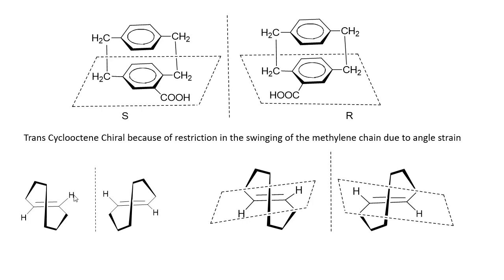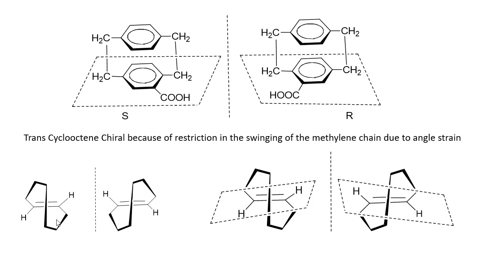That is 6 atoms. This plane of chirality comprises these 6 atoms, which is horizontal, and this methylene chain is in a vertical plane, so the swinging of this methylene group is very much restricted.